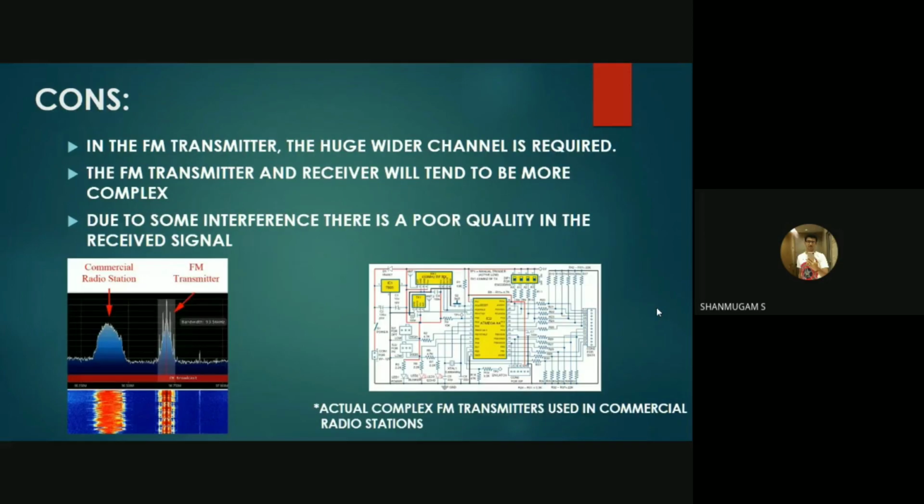Let's see about the cons. In the FM transmitter, a much wider channel is required. The FM transmitter and receiver tend to be more complex. Due to some interference, there is poor quality in the received signal. Actually, this circuit diagram over here will be used in commercial radio stations. It is a complex FM transmitter circuit.